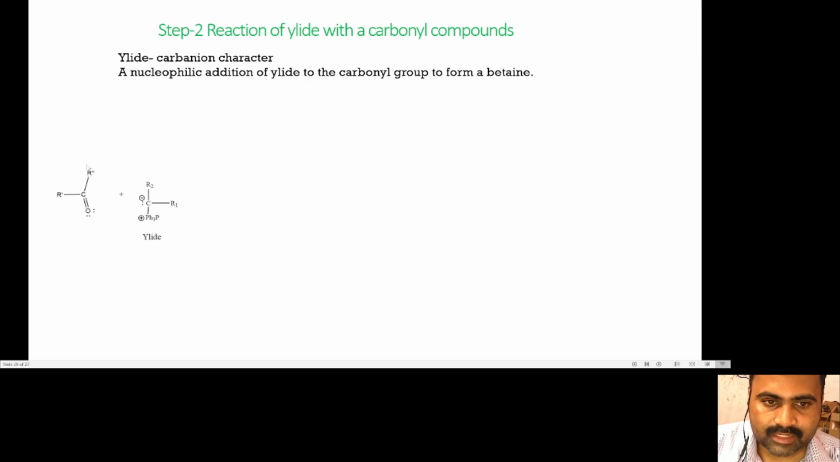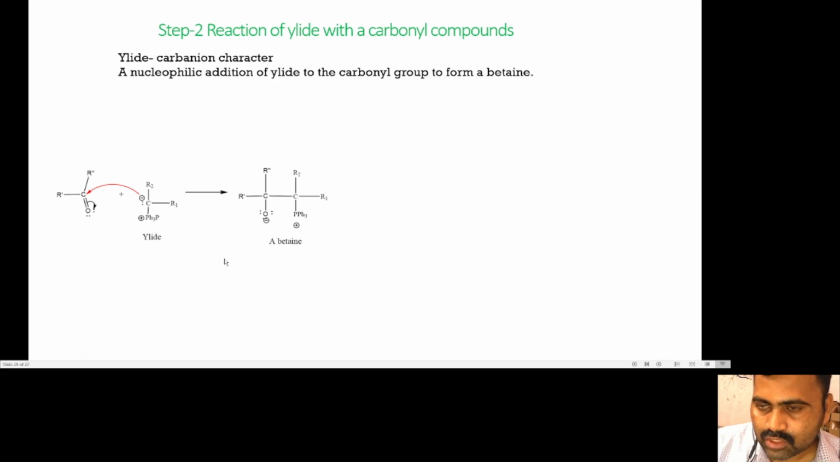So what happens in the first step? The ylide reacts with the aldehyde or ketone, and this carbonyl carbon is electron deficient. Therefore the carbon atom of the phosphorus ylide attacks the carbonyl carbon atom, and due to this the oxygen atom gets the negative charge, forming charged species. At this time there is a separation of opposite charges, and this resultant species is called the betaine.